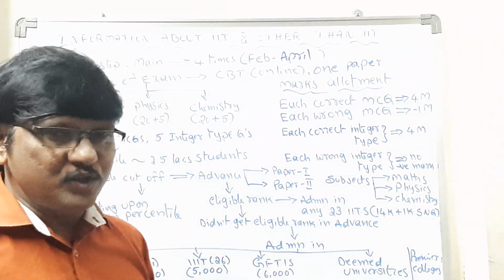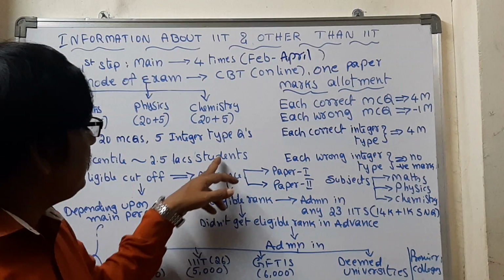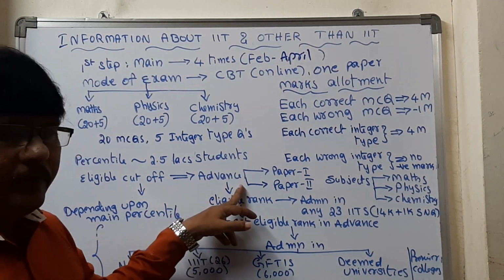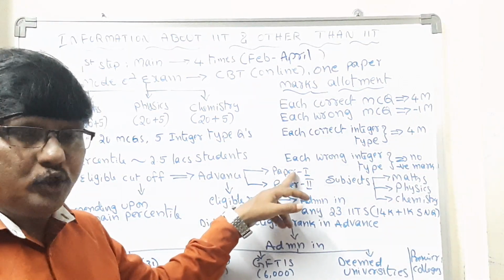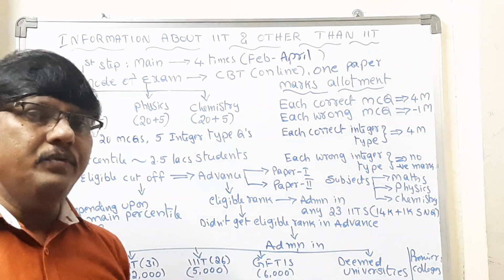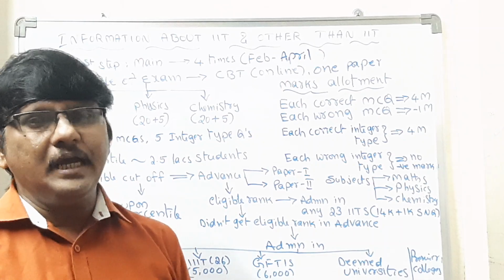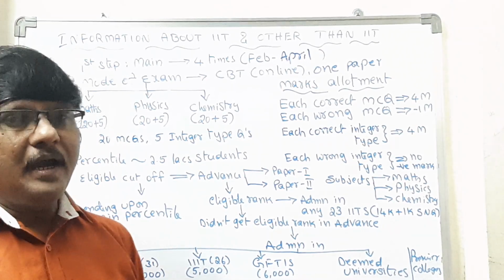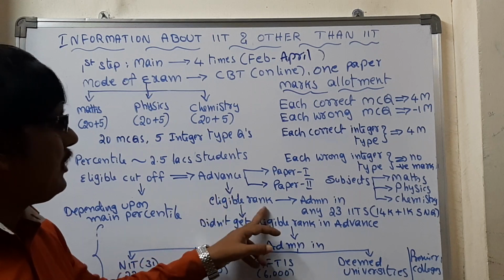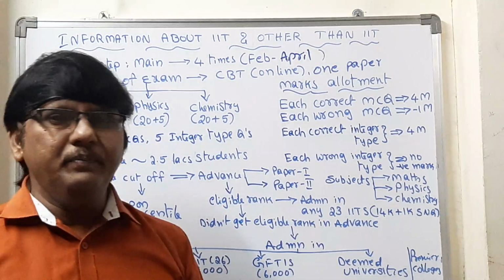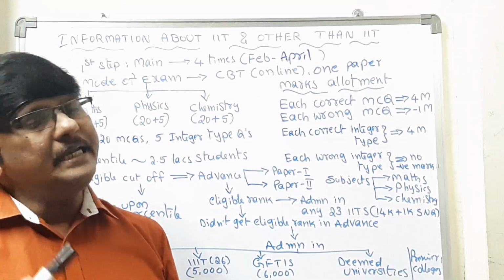The students who qualify for the Advanced exam go for the exam. 2 compulsory papers they should write, paper 1 and paper 2, with maths, physics and chemistry as the subjects. If you clear it and get the eligible rank, you will be given admission in the 23 IITs.